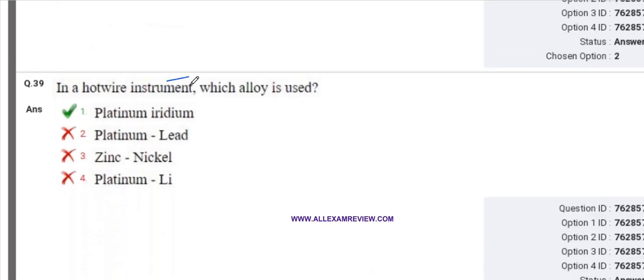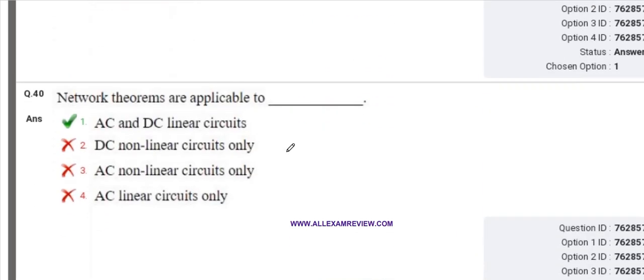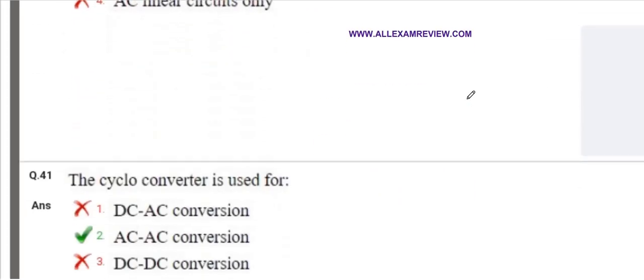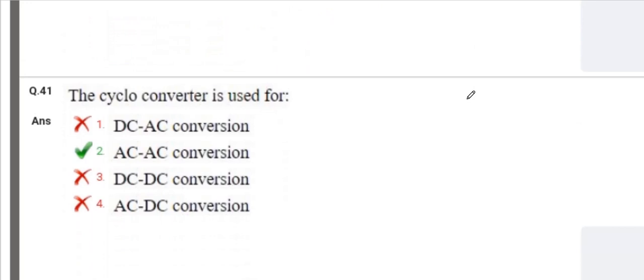In a hot wire instrument, which alloy is used? In a hot wire instrument, the platinum iridium alloy is used. Network theorems are applicable to? The theorems are applicable to linear AC and DC circuits. The cycloconverter is used for? The cycloconverter is used as an AC to AC converter.